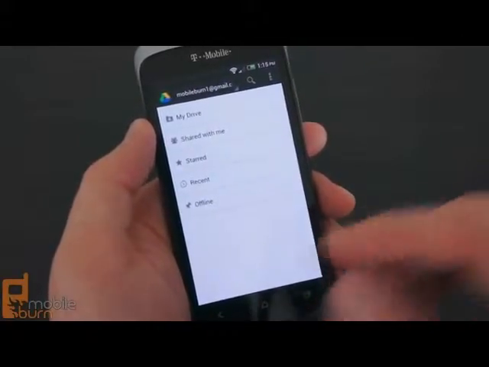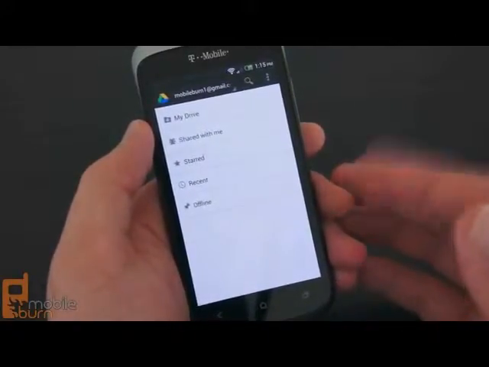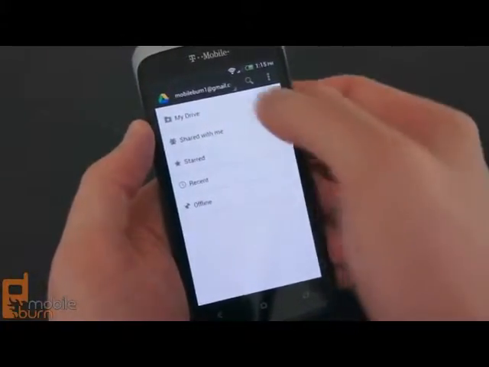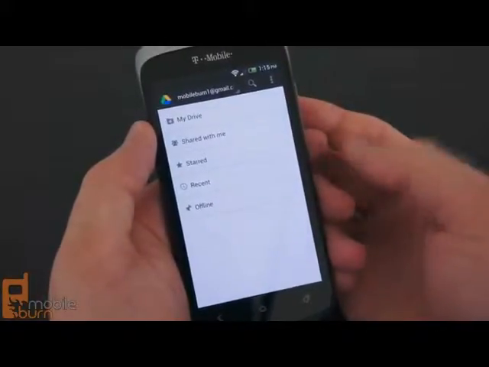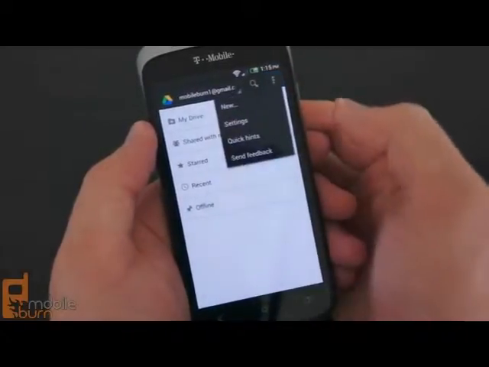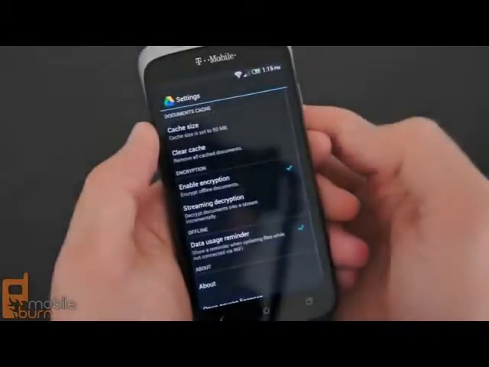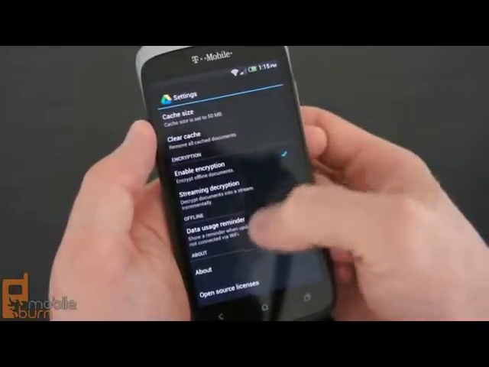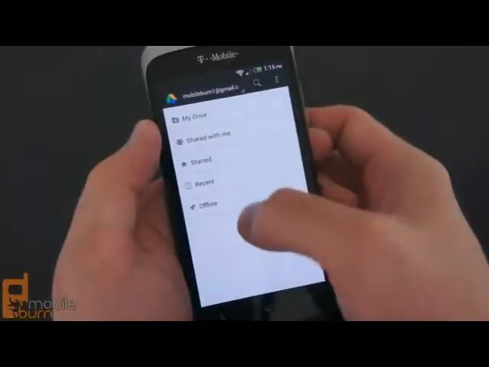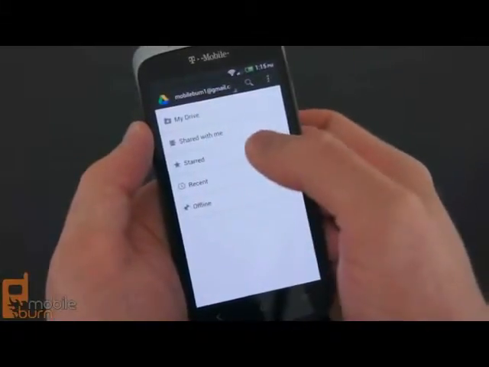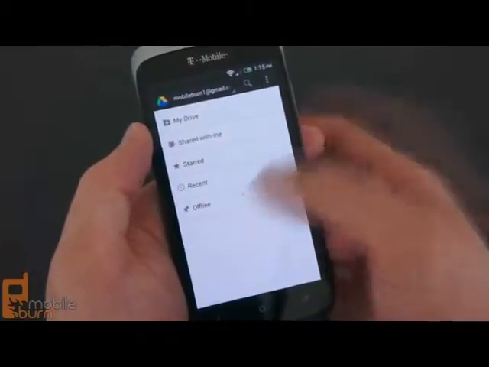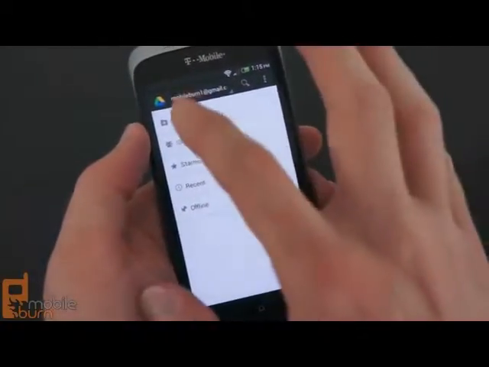Now, with Google Drive, you can store various things to Google servers, files, images, documents, etc. And then you can access them on any one of your devices. So here at the top of the app itself, you've got your choice for your accounts. You can search. You've got a menu option here, so you can access a few different settings, encryption and cache control, stuff like that. And then you've got a listing for your My Drive, which would be your documents that you have on your account, files that are shared with you, starred files, recent files, and then any offline files that you store to your phone itself.